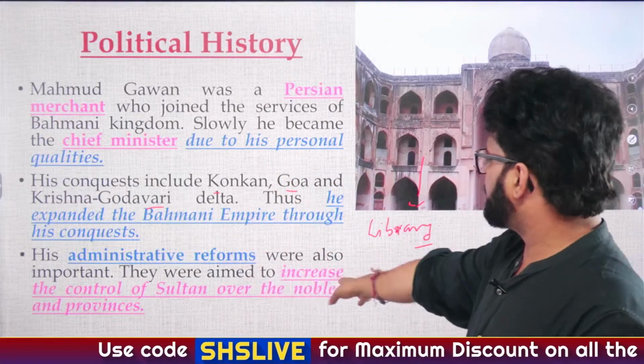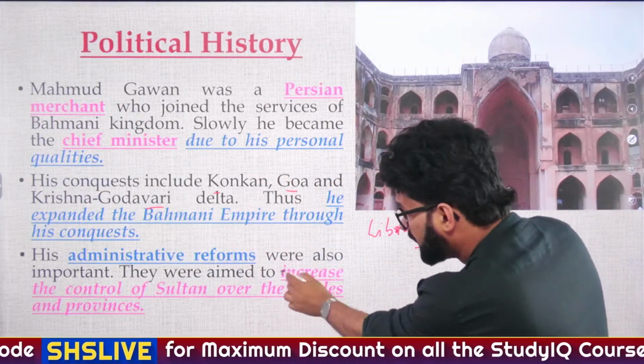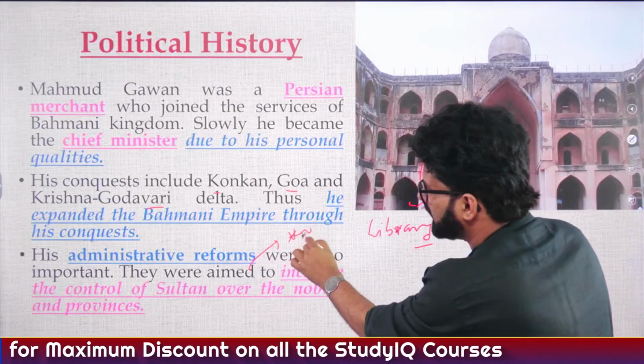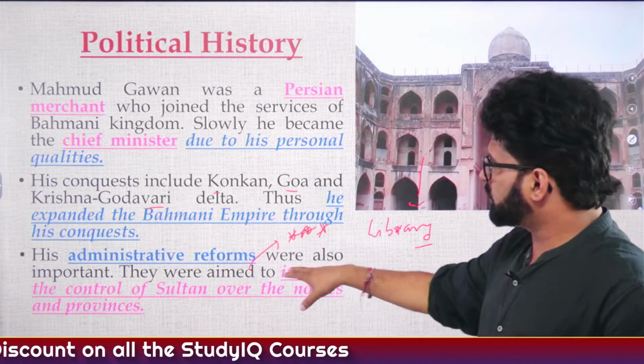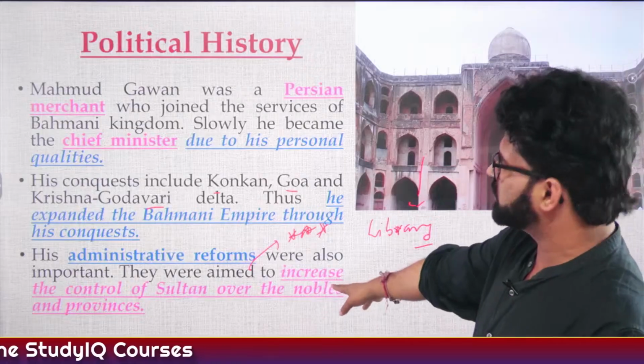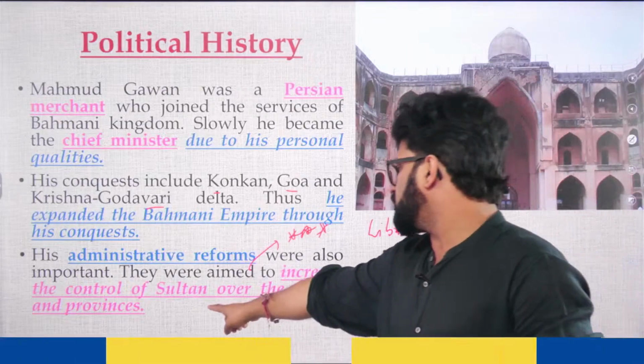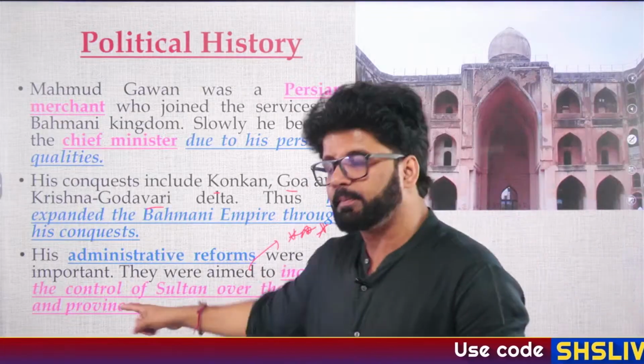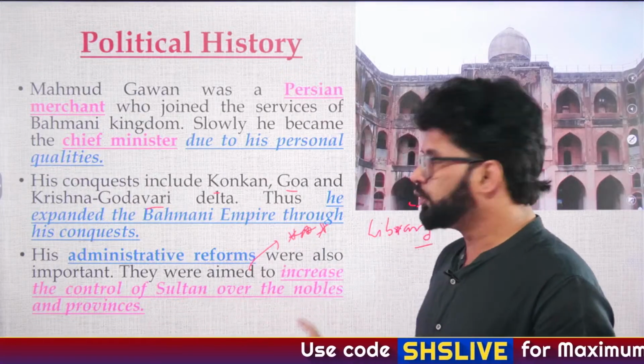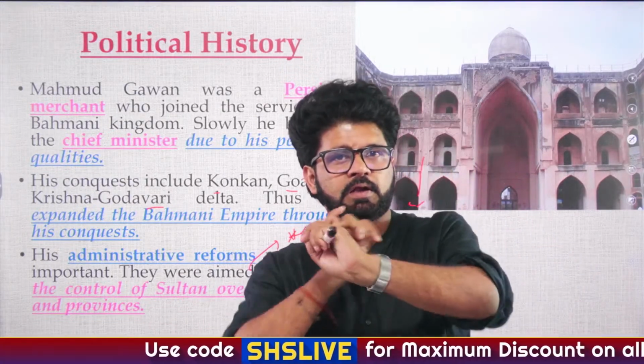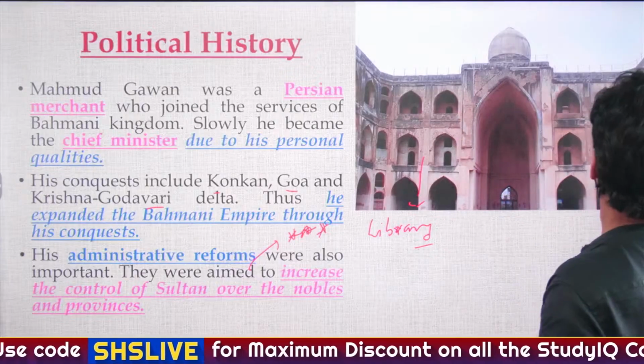His administrative reforms were also important. He tried to increase the control of the Sultan over the nobles and provinces. This is the point which will finally lead to the court intrigues and the killing of Mahmud Gavan. Provinces, fine. Nobles, nobody liked it, neither Dakkani nor Afaki nobles. Library at Bidar.